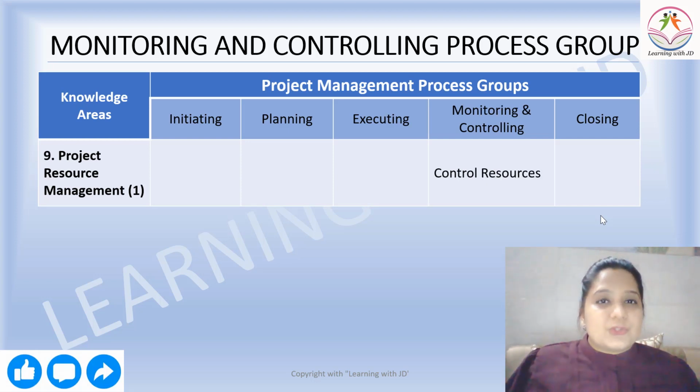Then comes your control resources. It's not only about human resources, it's also about infra resources, all the physical resources, your warehouse, your raw material, everything comes under your resources, and hence control resources.